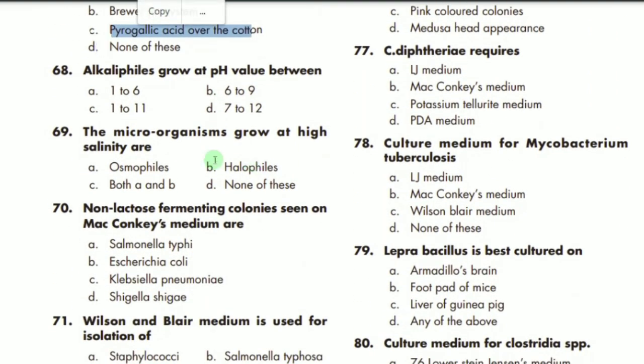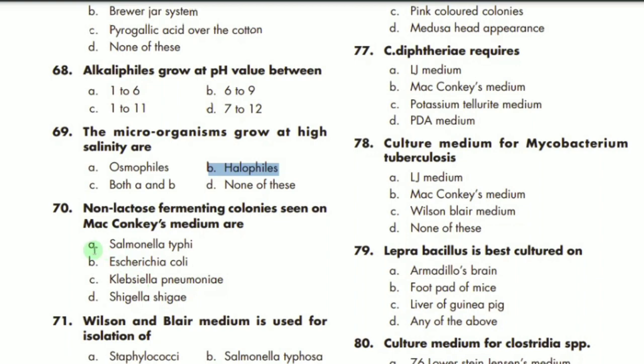MCQ number 68 says: alkalophiles mostly grow at a pH of 7 to 12. Microorganisms that grow at high salinity we call halophiles. B is the correct option. Non-lactose fermenting colony seen on MacConkey medium: E. coli is a lactose fermenter, Klebsiella is a lactose fermenter, Salmonella typhimurium is a non-lactose fermenter.